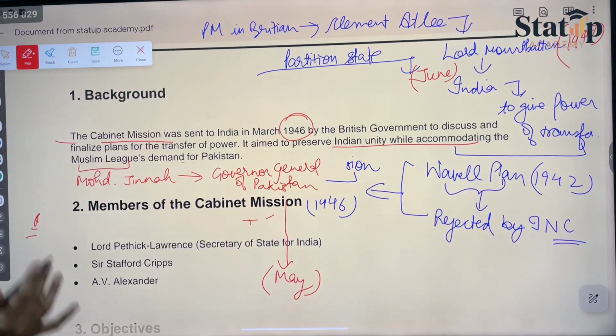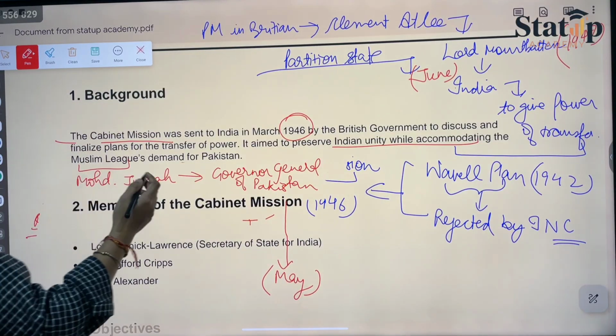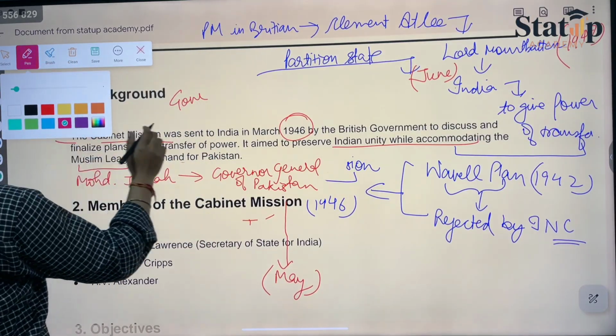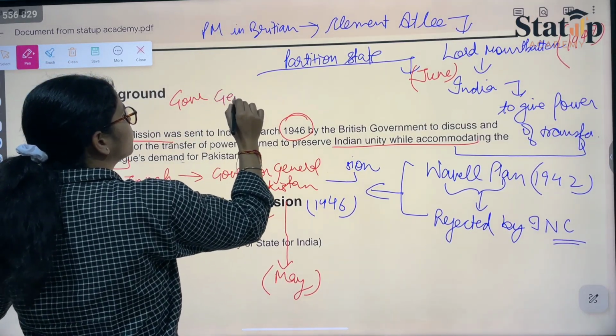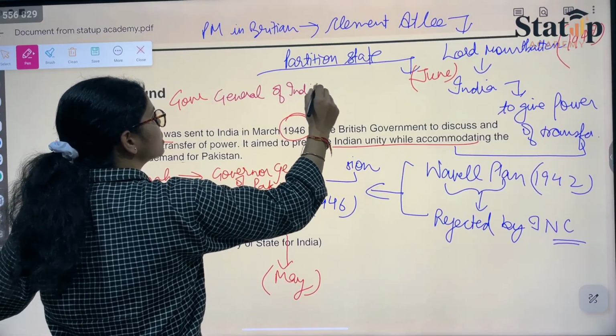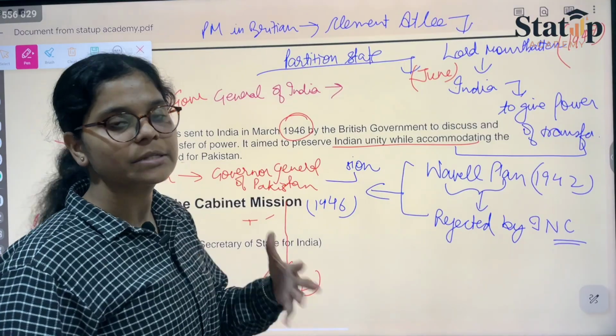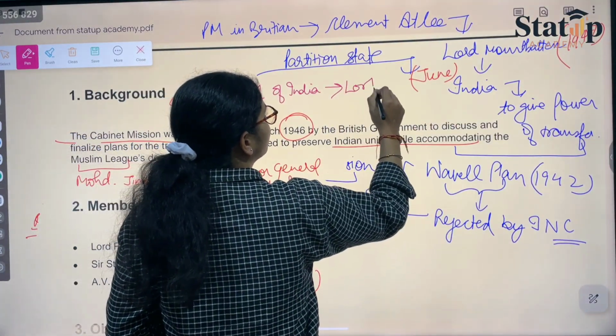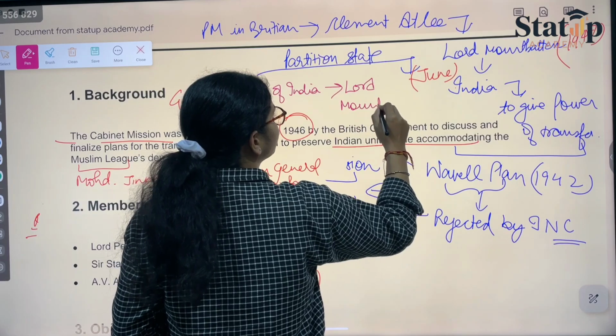And when we actually got independence, the Governor General of India was made Lord Mountbatten.